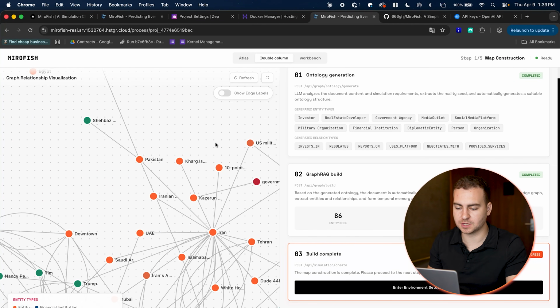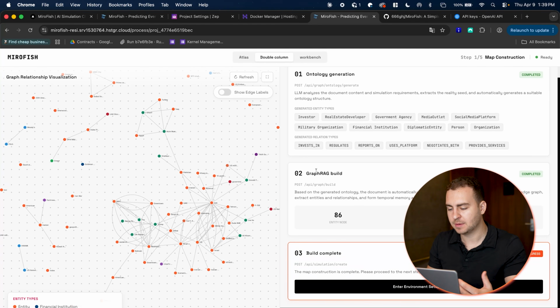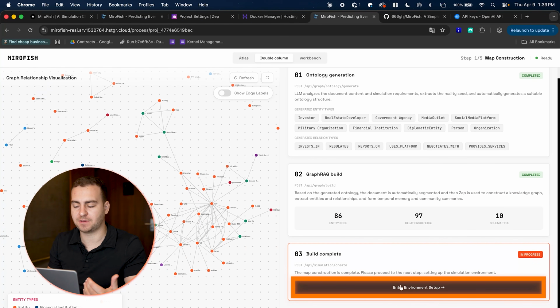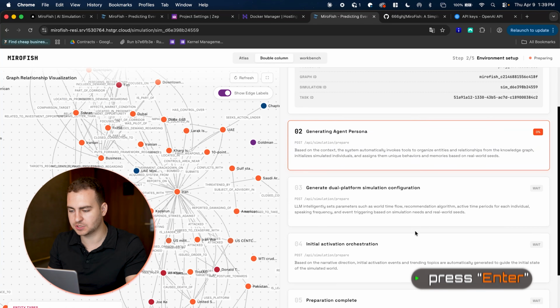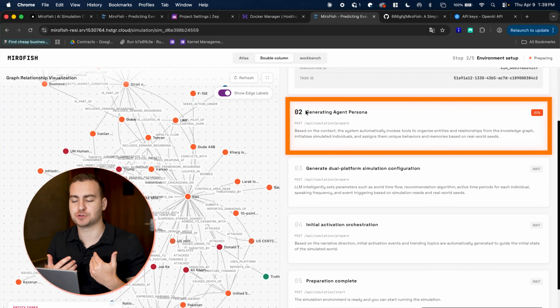Now it will start to be built out more and more and connect more relationships as the system continues. But the next step here is going to be to enter the environment setup. So what we're going to do is press enter here. And what we're going to automatically see is that we're going to start generating agent personas.